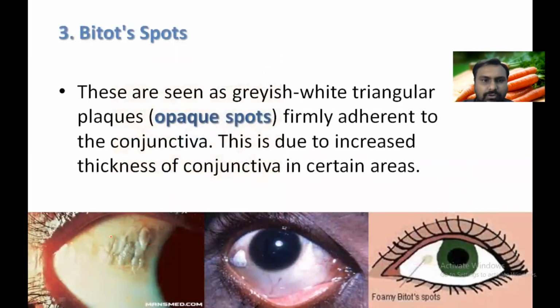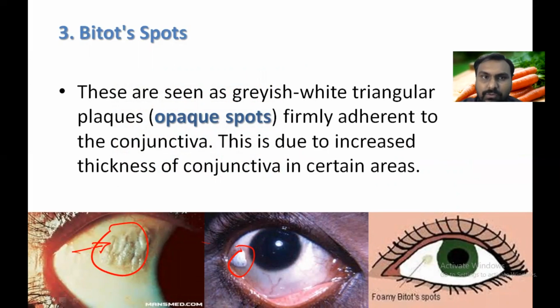Now third is Bitot spots, triangular grayish white patches, which are adherent to the conjunctiva. In the OPD, if you examine the eye and find these Bitot spots, we have to give the earliest treatment. We can give a single large dose of vitamin A and we can prevent the blindness.